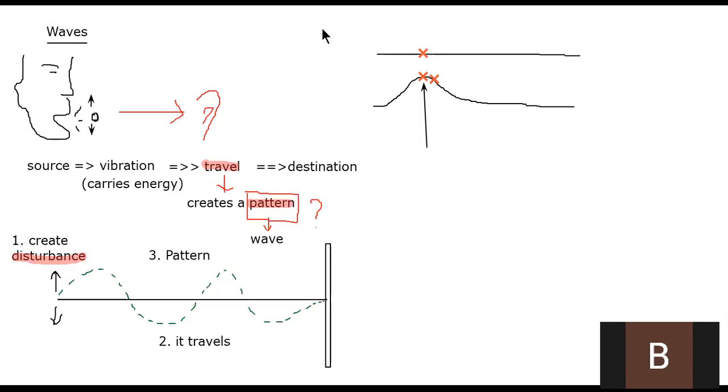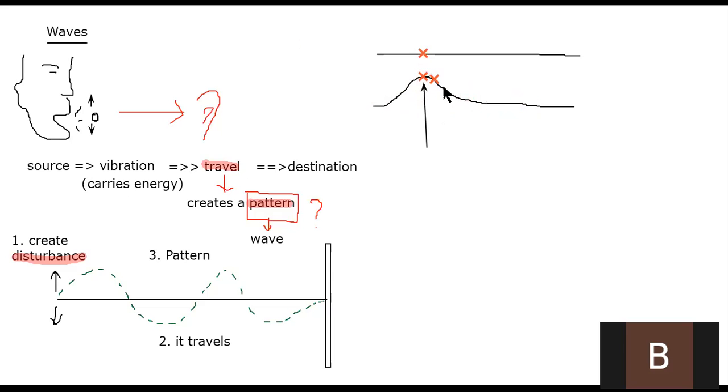Okay, meaning that when you disturb the first particle, because of the intermolecular forces between the next particle and this one, this disturbance will, the first particle that is being disturbed, it will disturb another particle, the next particle, okay? And then the next particle will also disturb the next particle, and this will keep on repeating. So this is how the disturbance travels, because you disturb the first one, and then it disturbs the second one due to the intermolecular forces.